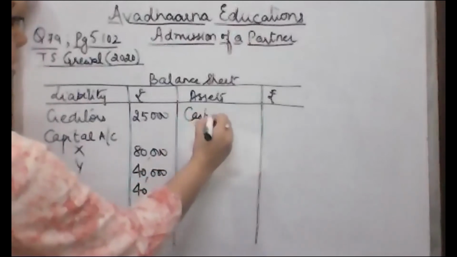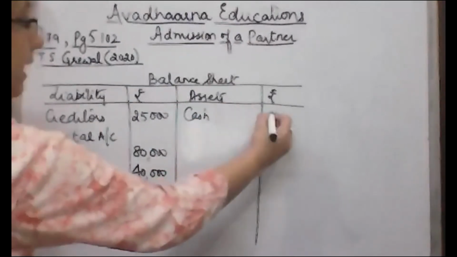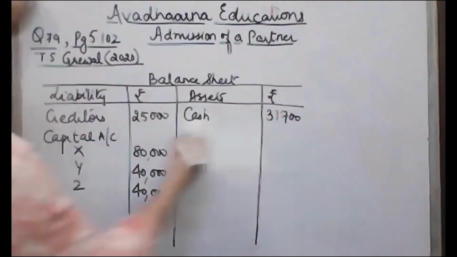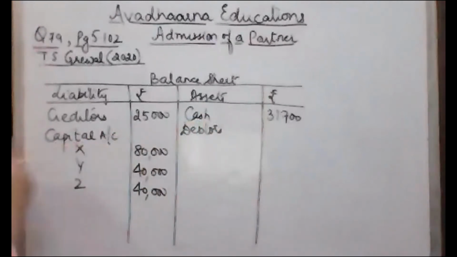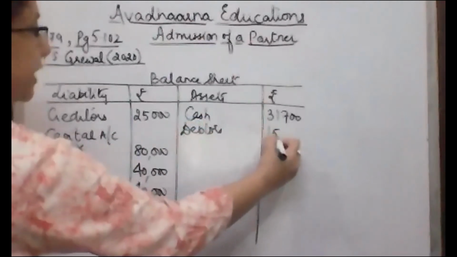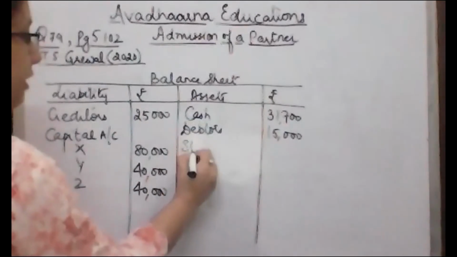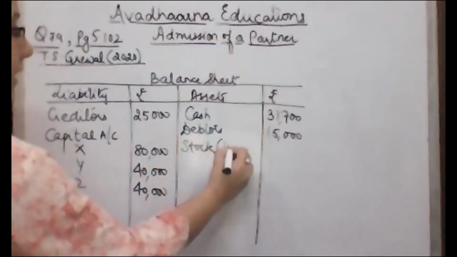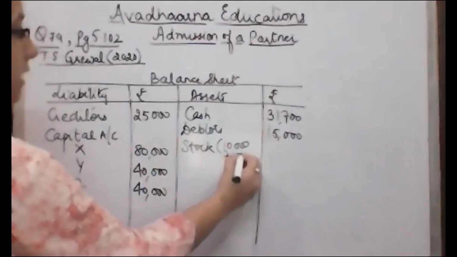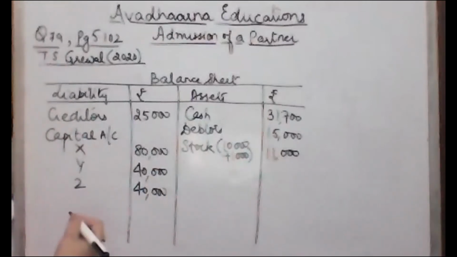Now cash account to be taken on the asset side, जो भी हमने balance निकाला 31,700. Next is debtors, no change in the debtors. We are going to write the debtors as it is 15,000. debtors की कोई adjustment नहीं थी. 15,000 जो मैं balance sheet पे दिए हुए हैं वही लिखेंगे. Next is stock. Now there was an unrecorded stock of 1,000 जो हमने record किया था. तो मेरा स्टॉक बैलेंस शीट में 10,000 दिया हुआ था, उसमें मैंने 1,000 रिकॉर्ड किया, तो टोटल स्टॉक टू बी शोन विल बी 11,000. नेक्स्ट इज प्रिंटर.